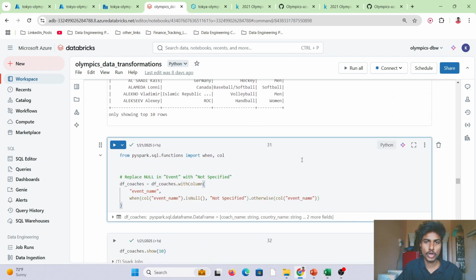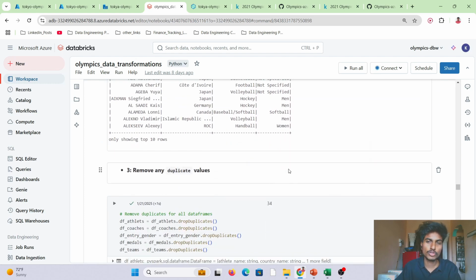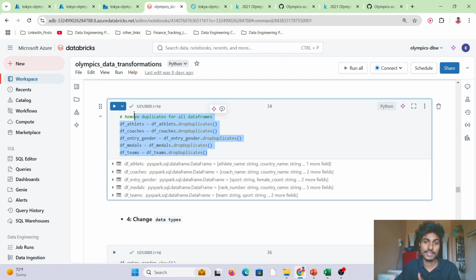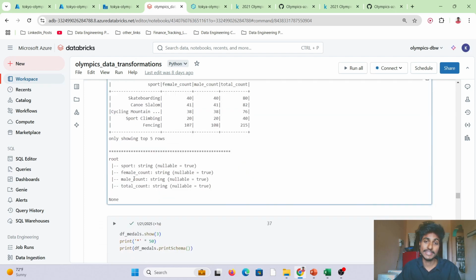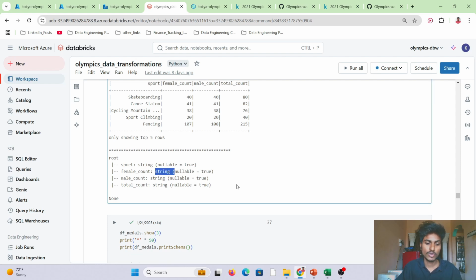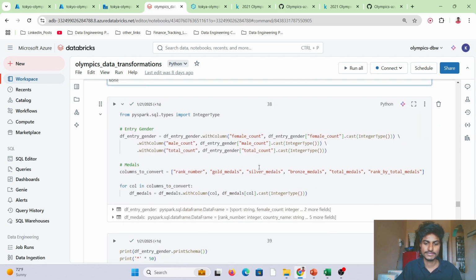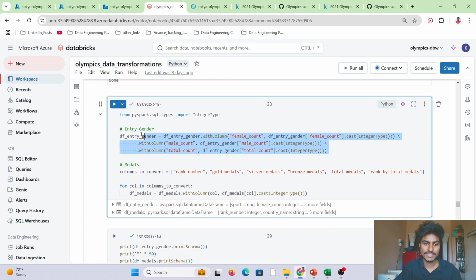One column in one table is null, so I want to mention it as not specified. After that, I want to remove any duplicates that exist in our dataset. Then I want to change the data types, because some of the integer types came as string. So I want to convert them to integer. Okay. So I have cast the data types.